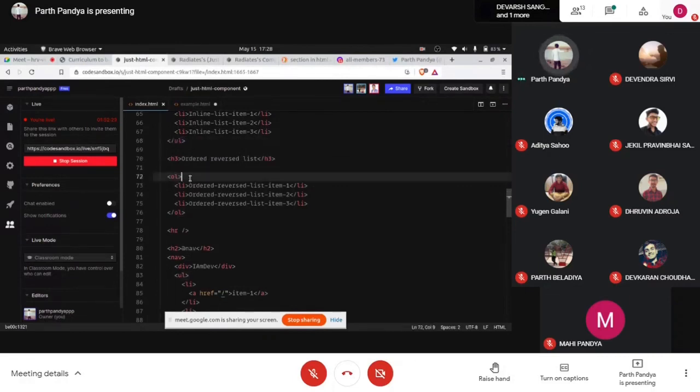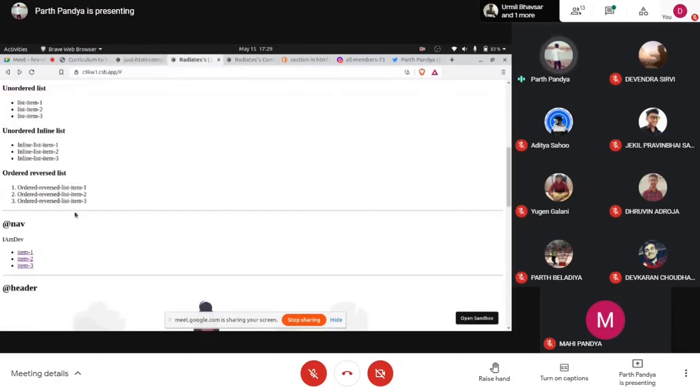For an ordered list, 1, 2, 3, we will use this OL tag, and the list item tags will remain the same, right?